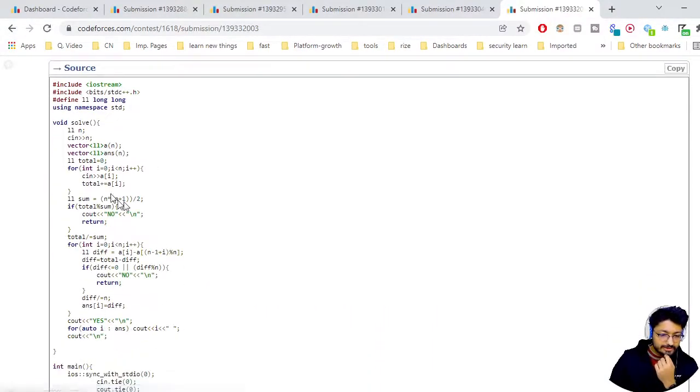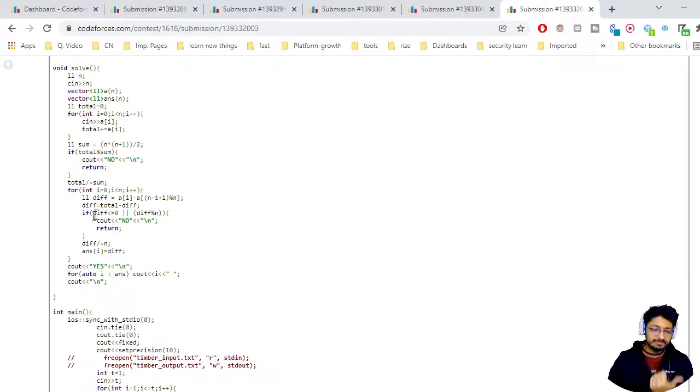So what I've done here is, first, take the input of all the numbers and find the sum of the numbers, because the first check is that the total sum should be a multiple of n into n plus 1 divided by 2. If it is not a multiple, then you just return no, this is not a valid configuration. If it is valid, divide: the total is n into n plus 1 divided by 2, divided by the sum. So that total now is the total sum of all the album values, sorry.